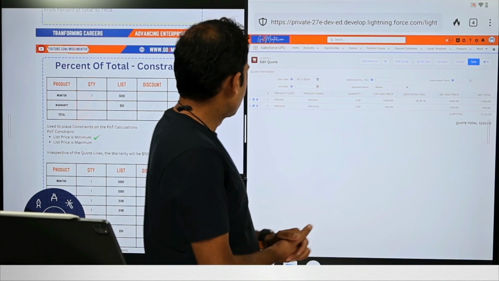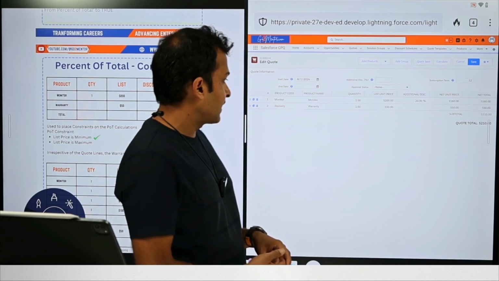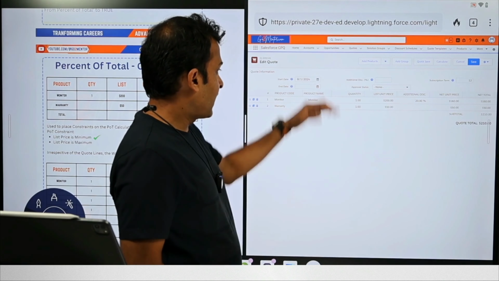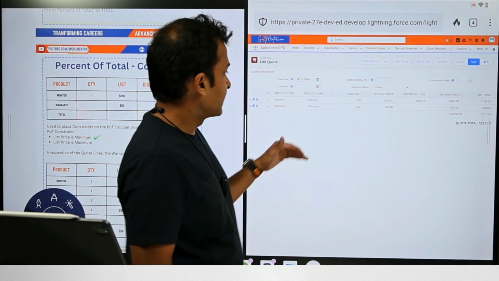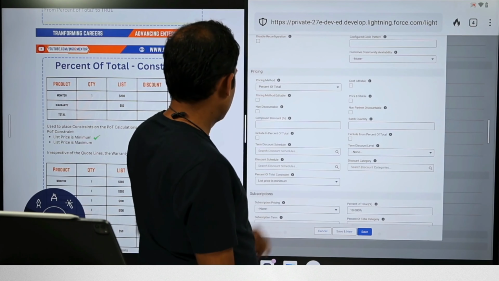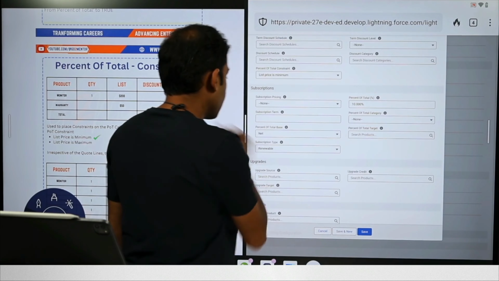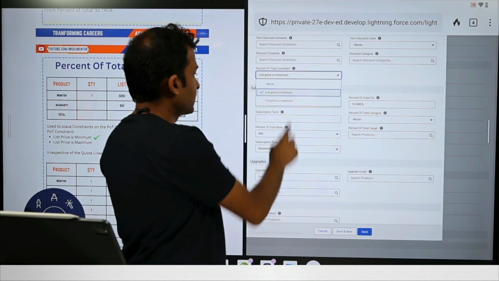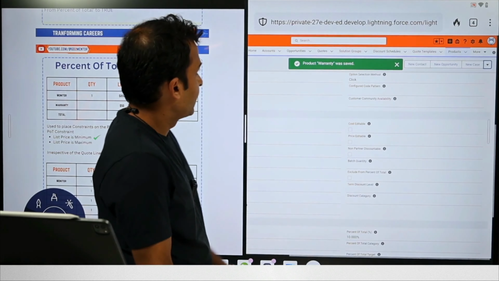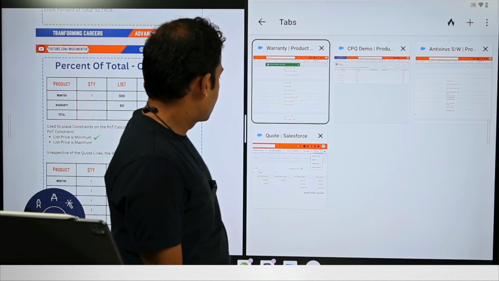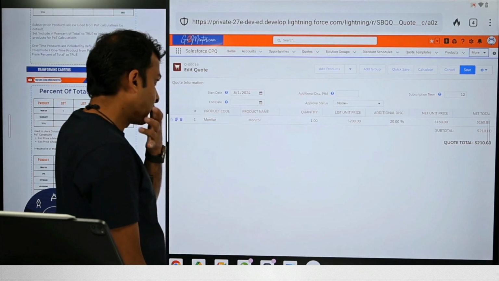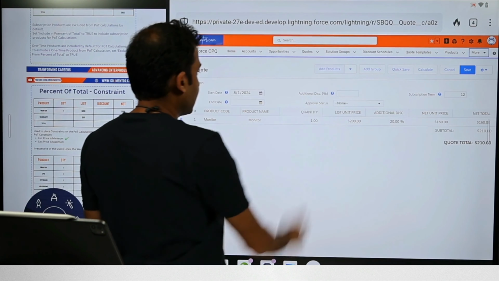Finally, we'll also make one more change here. We will go ahead and flip that constraint to state that $50 is going to be the maximum. So even if we add a lot more products, the pricing for the warranty product will be capped at $50. We'll go ahead and change this to list price is maximum, and we'll save this record. Going back to the quote. Okay. All right, we only have the monitor product now, so we will go ahead and add additional products.